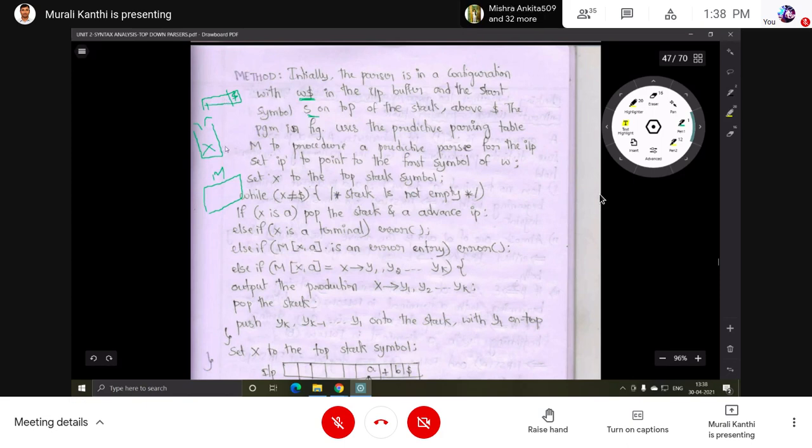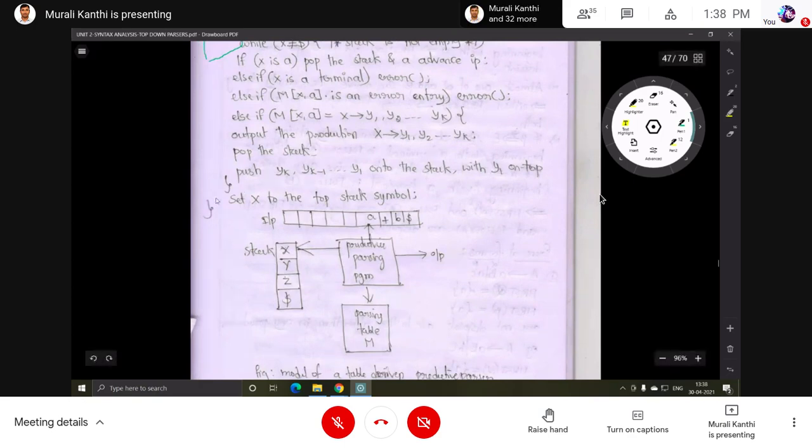This one is also empty. In this case, we have a diagram that will show that. So set X to the top of the stack symbol. X, Y, Z are stack symbols, or grammar symbols. Grammar non-terminals can be placed onto the stack. Now this is a predictive parsing program which we are going to create. This is the parsing table M.